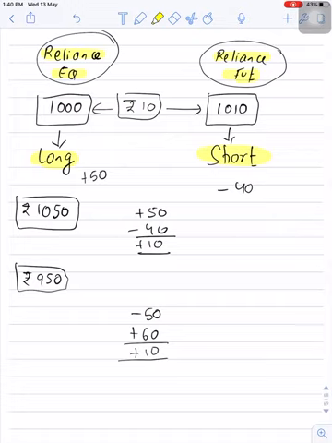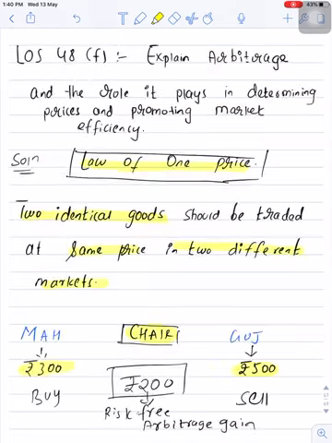So the supply will increase in futures, whereas in the underlying asset demand will increase. So at some point of time the price will reach the equilibrium level. That's why it is said that arbitrage helps in promoting market efficiency. So arbitrage is good for markets as it makes prices efficient.